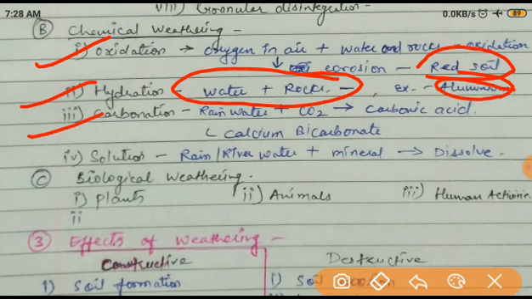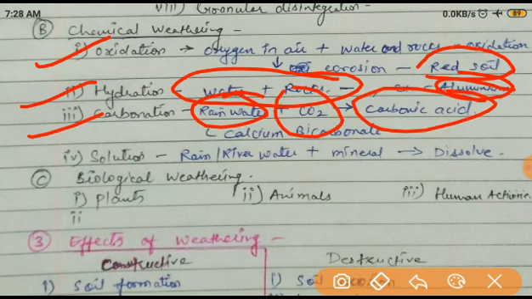The next one is carbonation. When rainwater and CO2 gas are mixed, what will happen? Carbonic acid is formed. Example is calcium carbonate. When there are rocks of some chemical or mineral composition, and they mix with water, they start reacting with CO2, carbon dioxide, and make carbonic acid. This carbonic acid is a weak acid, so it starts reacting with rock and starts degrading, weathering and breaking it down. Example is calcium bicarbonate.